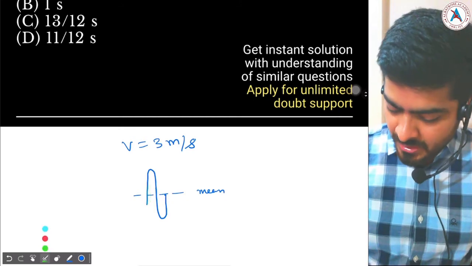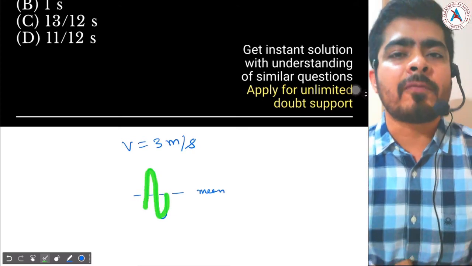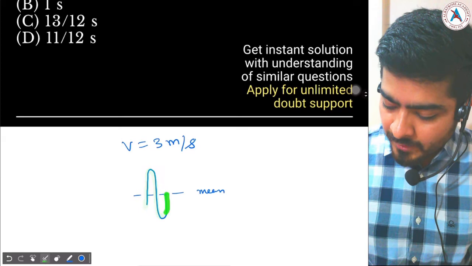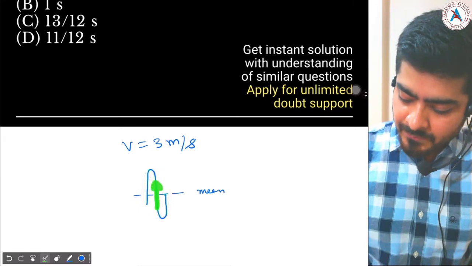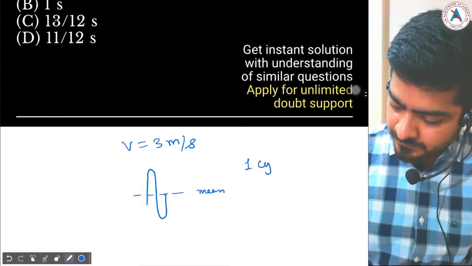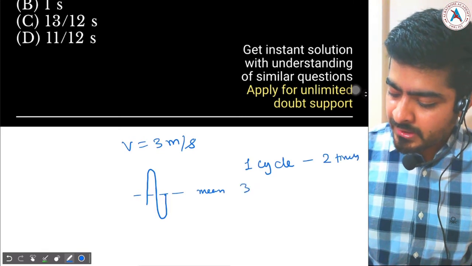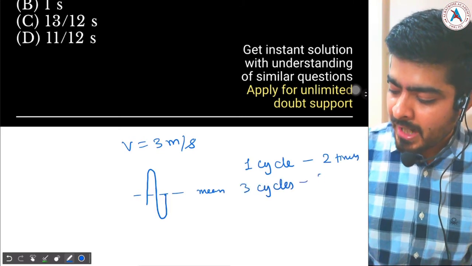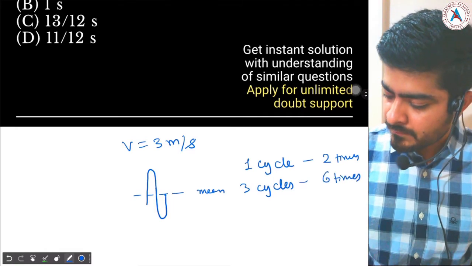So in one cycle of motion, the hand is crossing the mean position 2 times. So in 3 cycles the hand will cross the mean position 6 times, and that's what is given.